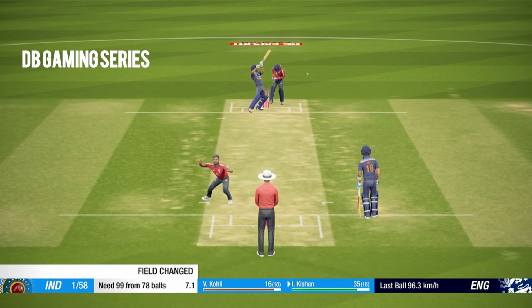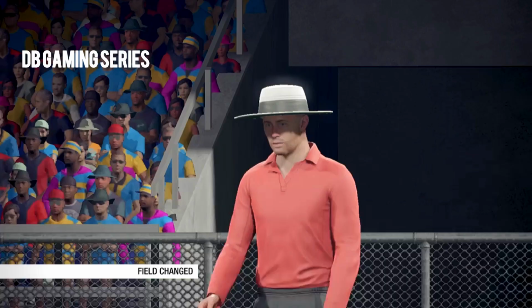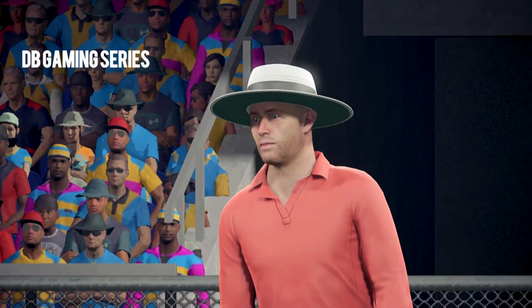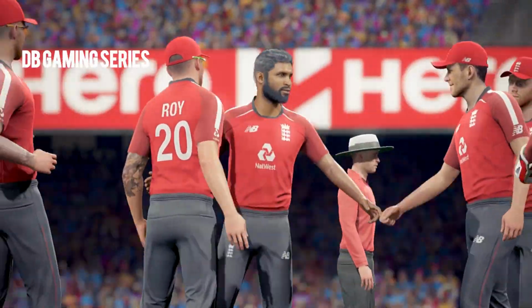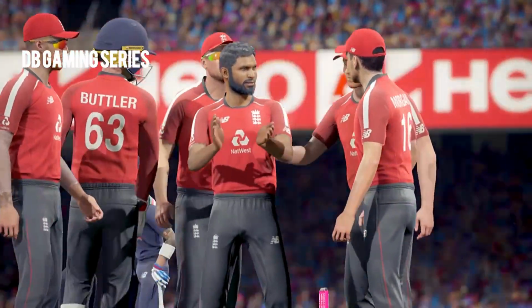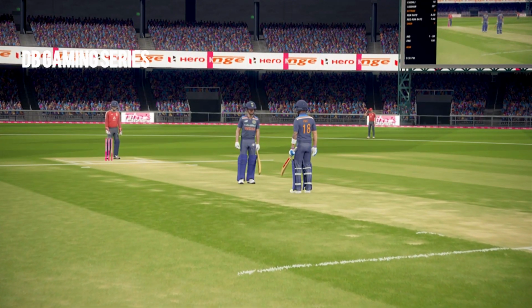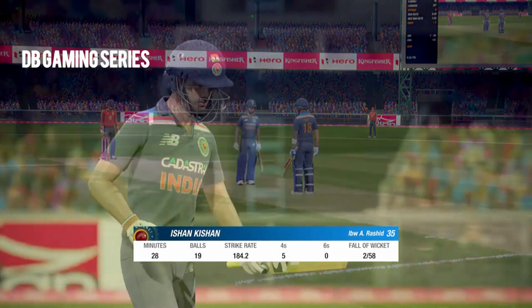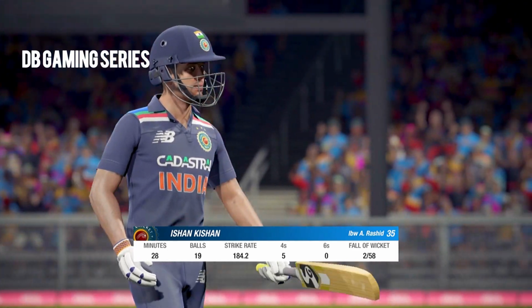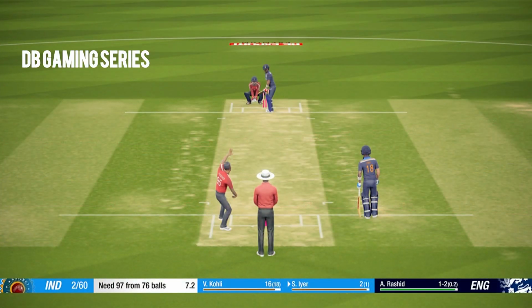He's on 35, and I think that's close. That's gone. Brilliantly tossed up by Adil Rashid. Knowing he's taking the aggressive option, Rashid knows exactly where he needs to bowl, and a brilliant delivery to Ishan Kishan. I think this is gone. And yup, Ishan Kishan is walking back for a well-made 35. Good debut for him. India 2 down.